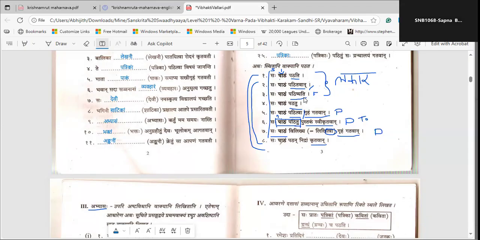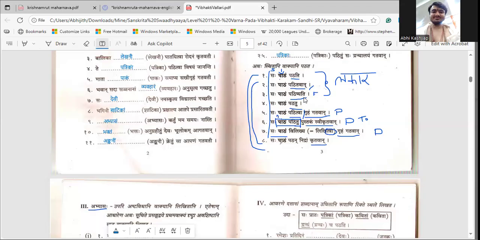Lekhishyati, लेखिष्यति, or lekhati? No. Likhati is the present form, लिखति. Likhati is present, and the future form will be shyati. We have to add shyati, but there will be a little change: li will become le. So, lekhishyati.